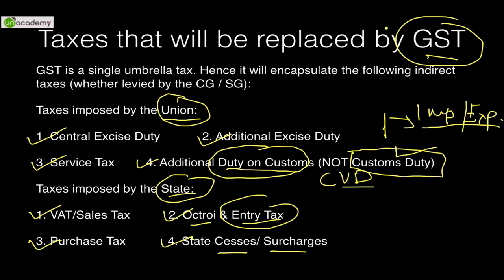This would reduce the burden on the departments, and on the people who wish to deposit and collect this duty, with all the forms that have to be filled up and all the dates of returns that have to be complied with. So the entire compliance procedure in a country like India, which is heavily loaded with 125 crore Indians, would be reduced, and it would be much more effective if the single umbrella tax is implemented.